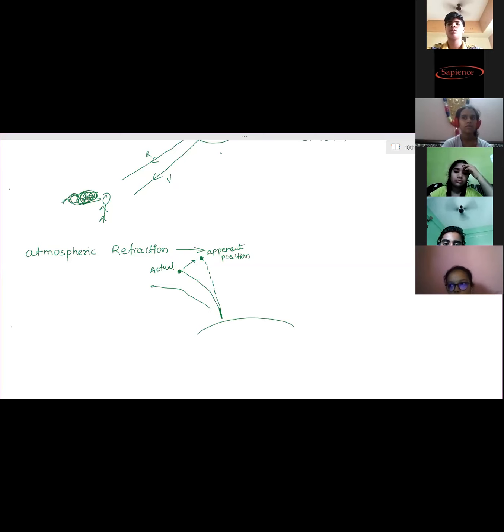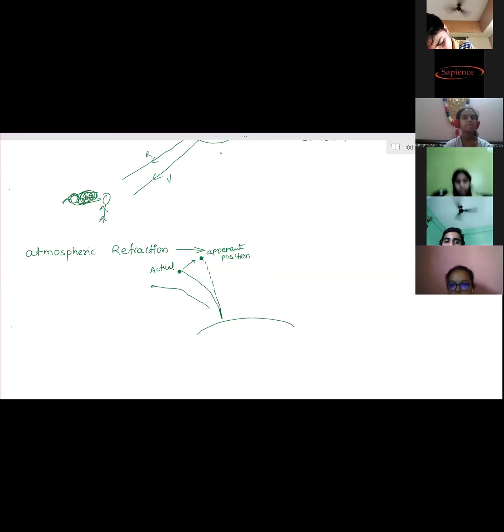So the first point is that planets are closer, so they appear bigger to any observer on the Earth. Second point, due to bigger size, it is a many point source object. We can consider it as a multiple point source object. So from different points, the number of rays reaching us is different. Third point.